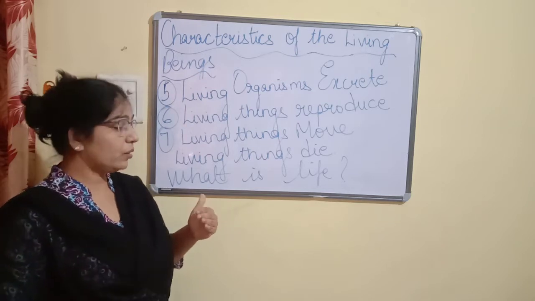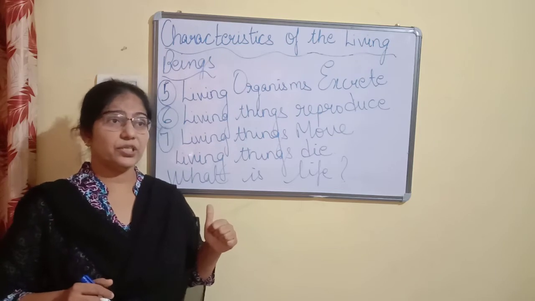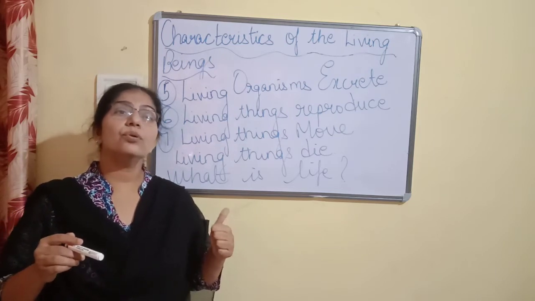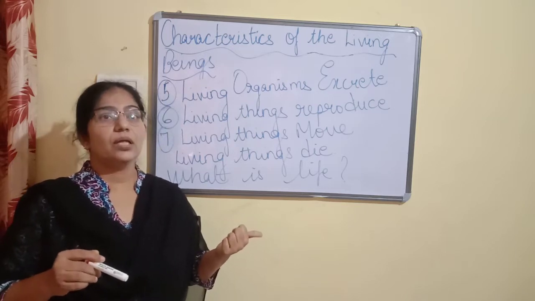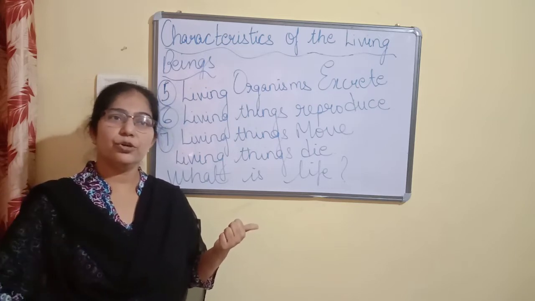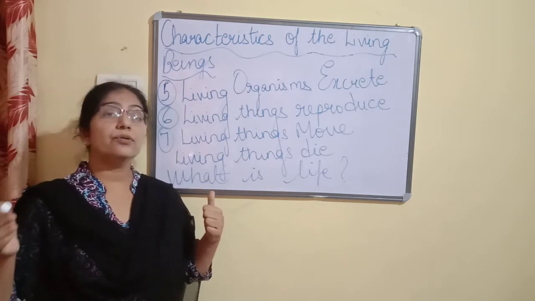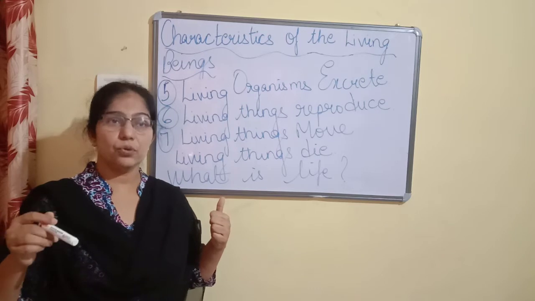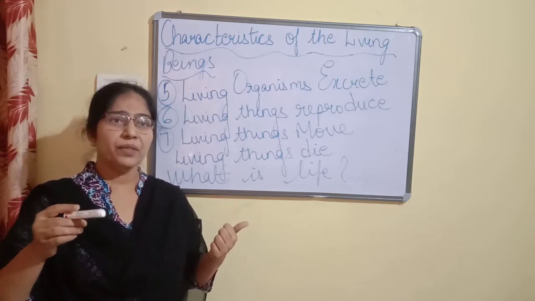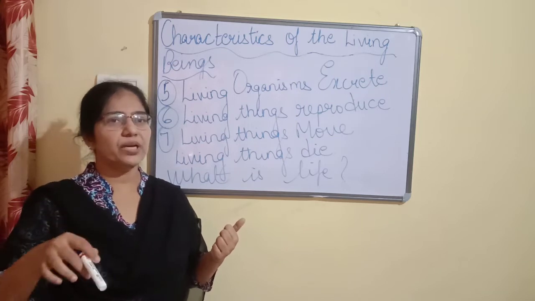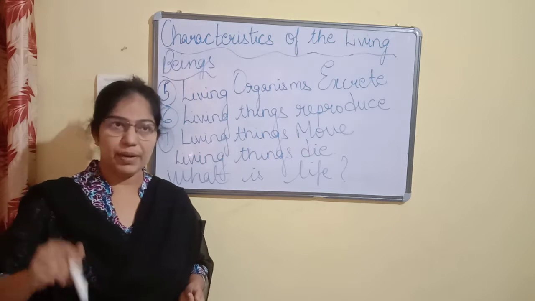What about plants, children? Plants also show reproduction. Some plants reproduce through seeds. These seeds germinate into a new plant. Some plants reproduce through a cutting. For example, rose. If you take a cutting of a rose plant, water it properly and provide all the nutrients, you will find that the cutting grows into a new plant.